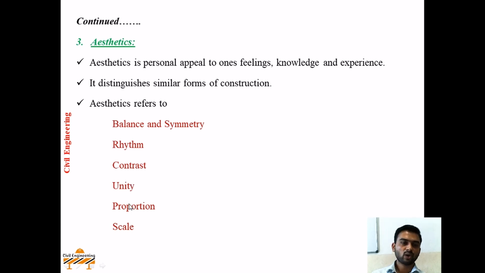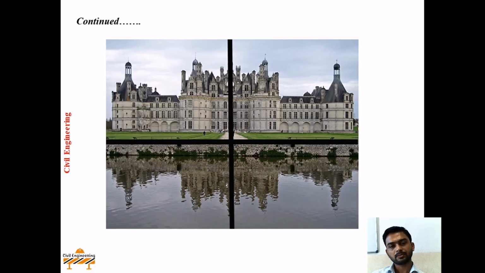Proportion. If you are drawing a 3D view or elevation of the building, all the structural elements, maybe doors, windows, balconies, openings, etc., should be in proportion with respect to human scale. That is, the aesthetic view drawing or 3D drawing should be in proportion with respect to human scale. And the last one is scale. That is, the design drawn or elevation drawn or aesthetic view given to the building should be according to the scale.